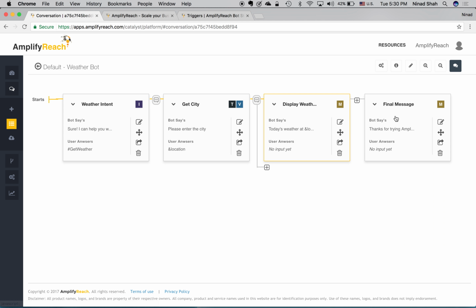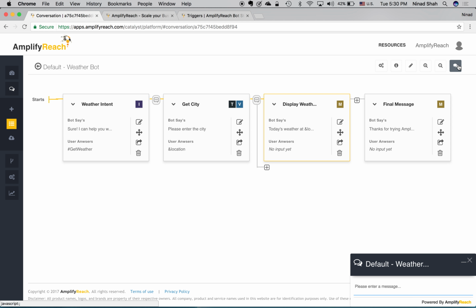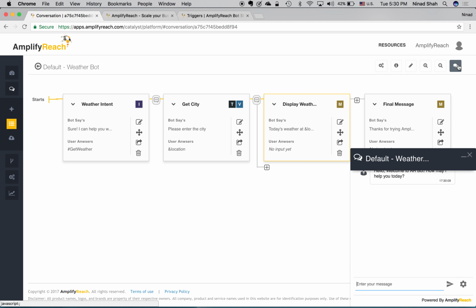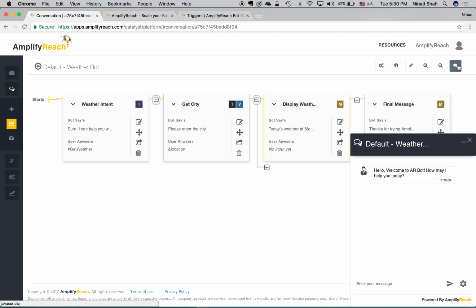Now let's look at this in action. So we are going to do a tryout. Currently my system is already trained, otherwise you'll see a yellow bar where it will train all the intents that you have provided. So let us try out how's the weather in Austin.